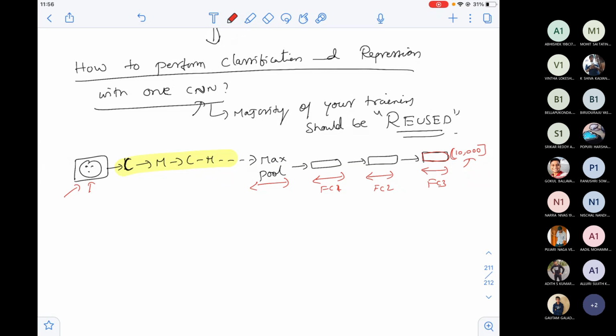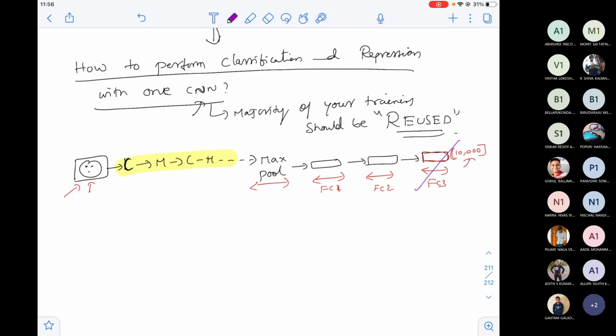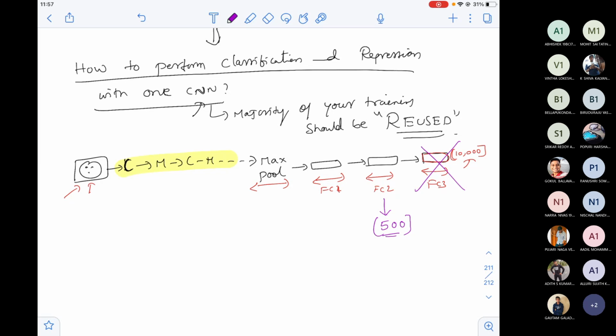So we completely remove this last layer, and we take this FC2 fully connected layer and reduce. Maybe in my college, in my class, I found out that maximum 500 classes are there, then I get the 500 softmax distribution. Okay, so this is one optimization that you can do.